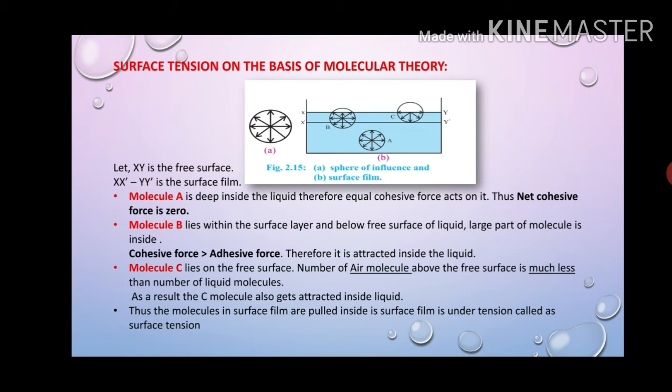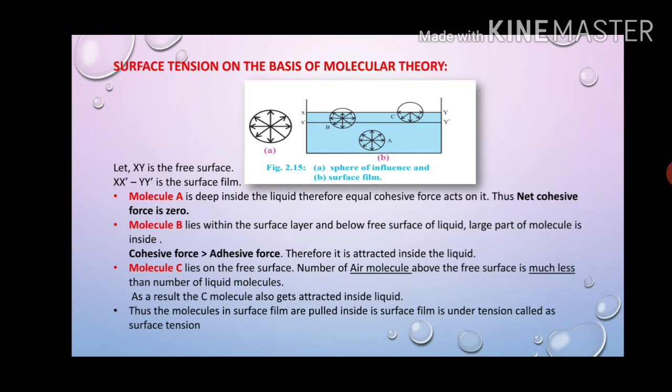Yes, obviously the liquid molecule, right? So the C molecule lies on the free surface. The number of air molecules above the free surface will be much less as compared to the liquid molecules. So the C molecule is again going to be attracted inside the liquid.